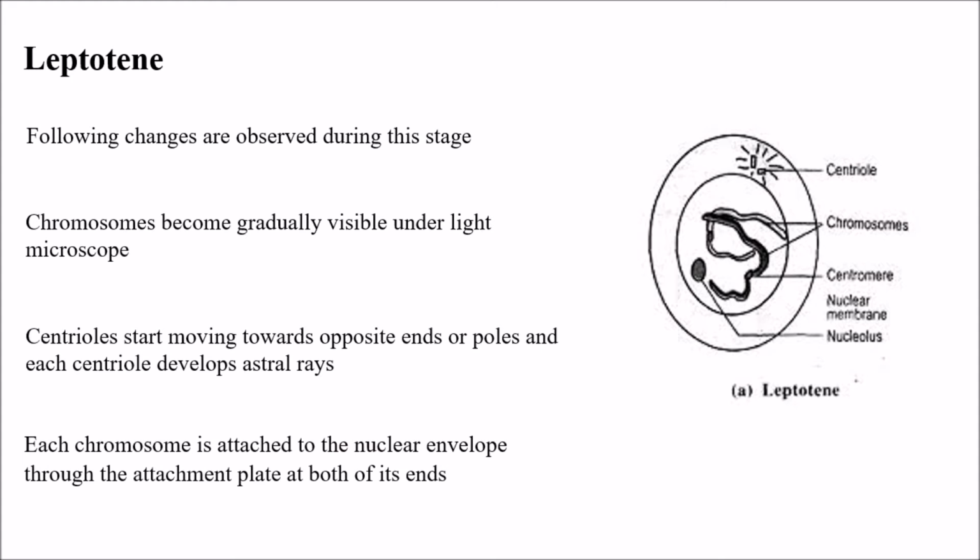Each chromosome is attached to the nuclear envelope through the attachment plate at both of its ends. So there are three major changes which we observe here: chromosomes become gradually visible under the light microscope, centrioles start moving towards opposite poles and each centriole develops astral rays, and each chromosome is attached to the nuclear envelope through the attachment plate at both of its ends.